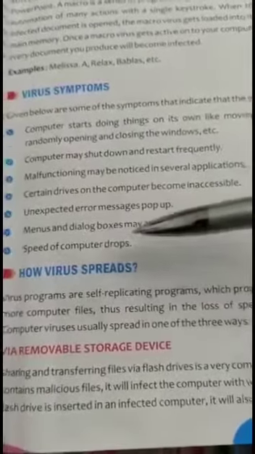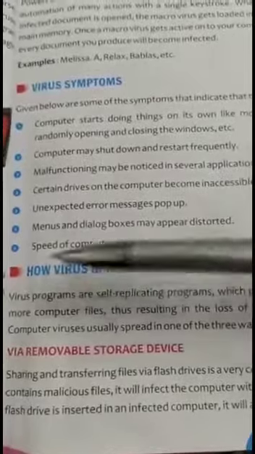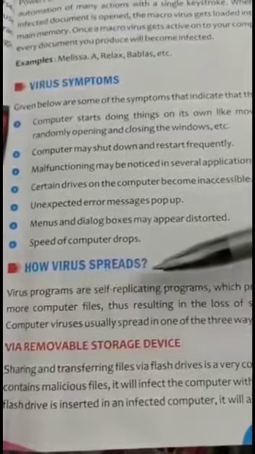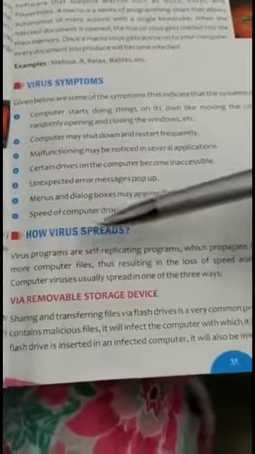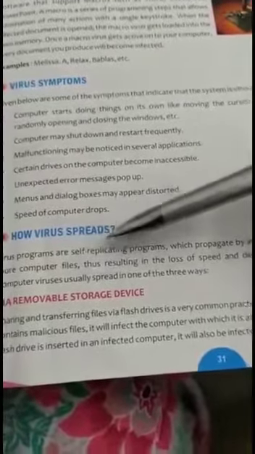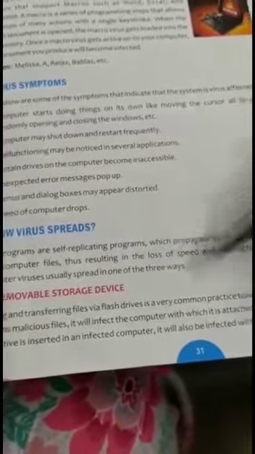How virus spreads. Virus programs are self-replicating programs which propagate by infecting more and more computer files, thus resulting in the loss of speed and destruction of data.